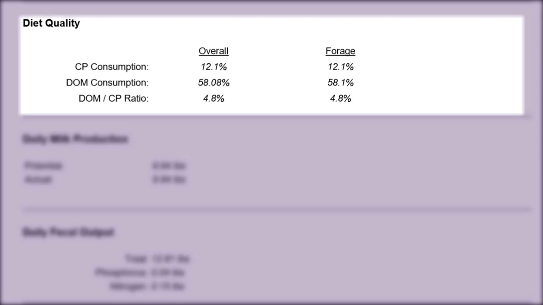This section displays the crude protein and digestible organic matter for the forage your animals are grazing, as well as the overall diet quality, which includes the forage plus any supplements or hay that you are feeding. The digestible organic matter diet quality variable is a measure of energy. Digestible organic matter multiplied by 1.05 approximates the total digestible nutrients.